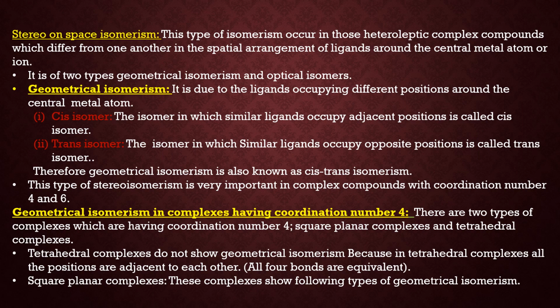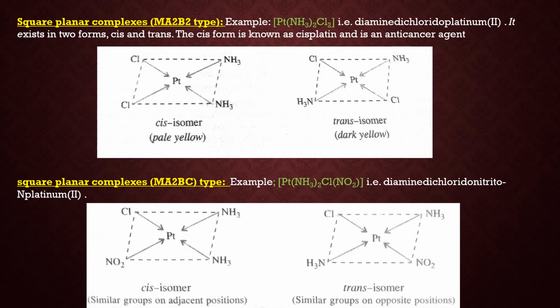Now, so tetrahedral complexes do not show geometrical isomerism. Now coming to the square planar complexes. These complexes show the following types of geometrical isomerism. First is complexes with Ma2B2 type. It means two ligands of the same type and two ligands of a different type.